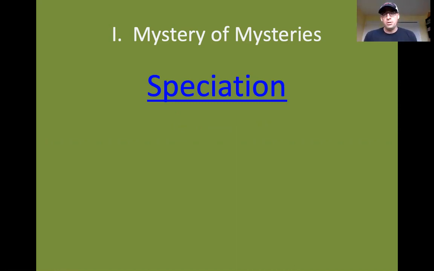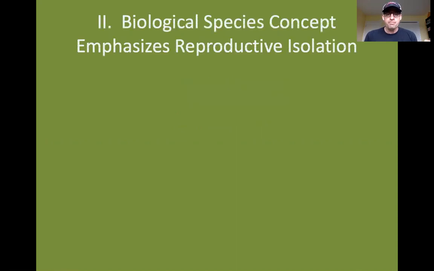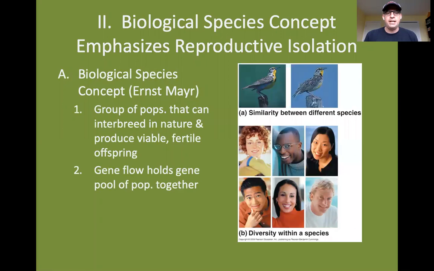So in order to understand how new species form, it is important to understand the definition of what a species is. And there are several different definitions of a species. One that most biologists focus on most of the time and use most of the time is the biological species concept developed by the evolutionary biologist Ernst Mayr in the 20th century. And he said that a species is a group of populations that can interbreed in nature and produce viable, which means living, fertile, so they can reproduce offspring.